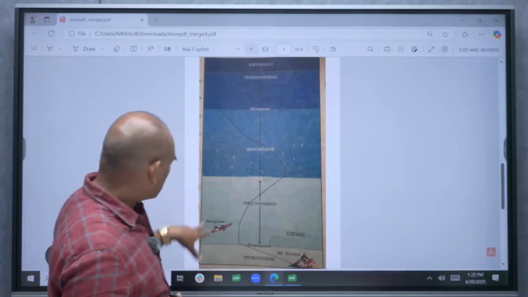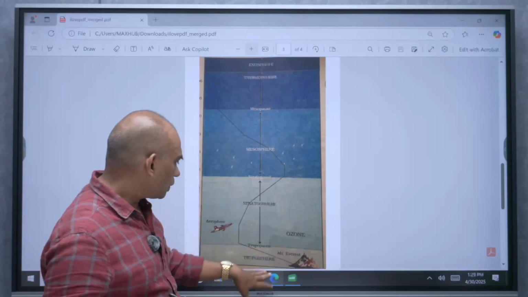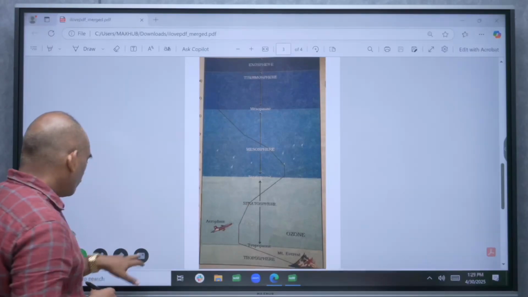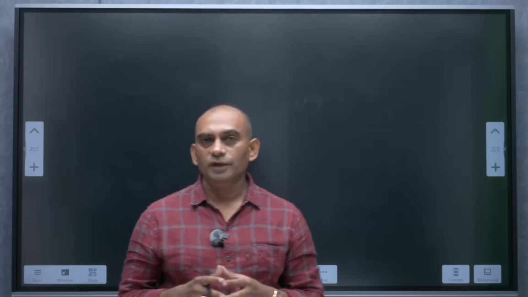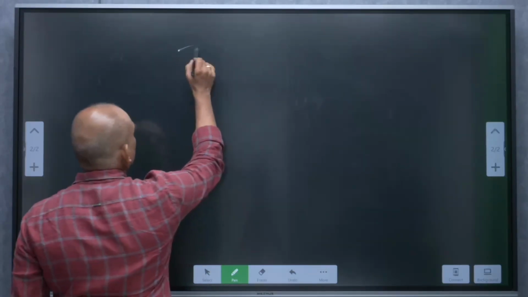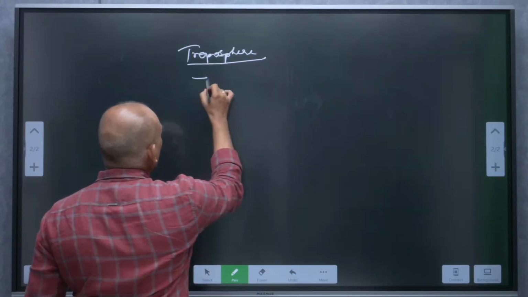Now look at this aeroplane, ozone, all these things. Now we are going to take up these layers one by one. Troposphere. This is the lowermost layer